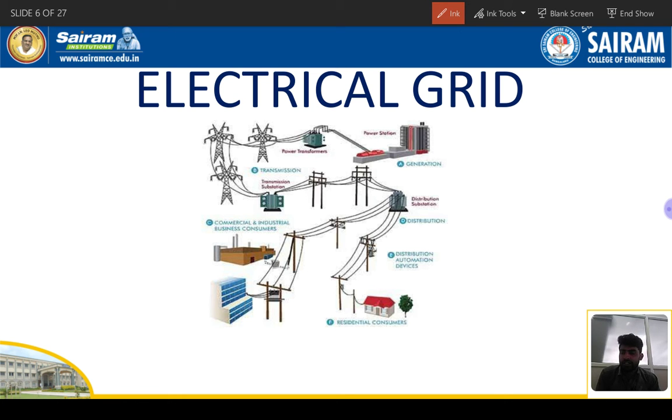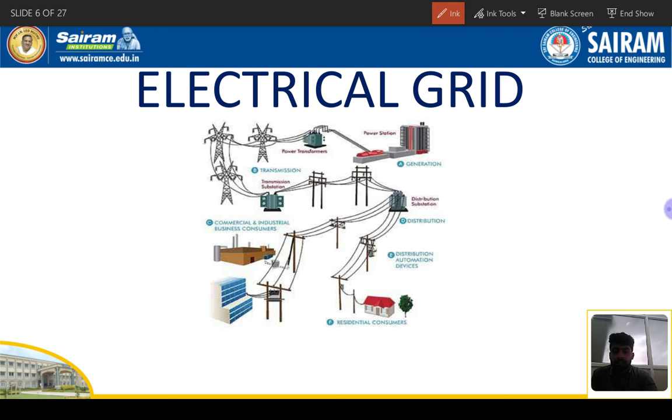We are not eliminating any of the equipment in the electrical power system components. Generation is the same, distribution is the same, transformer is the same. Just we are keeping a sensor for automation, an intelligent two-way communication system, right? Just like updating your Windows 7 to Windows 10, or whatever it may be, just updating the power plants. That's what is called a smart grid.